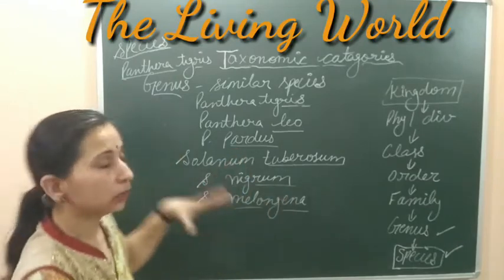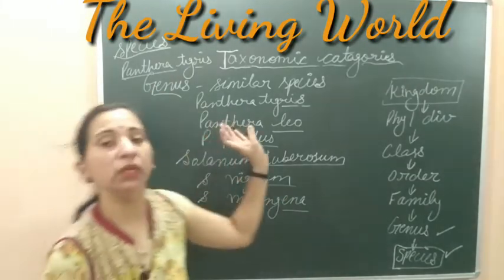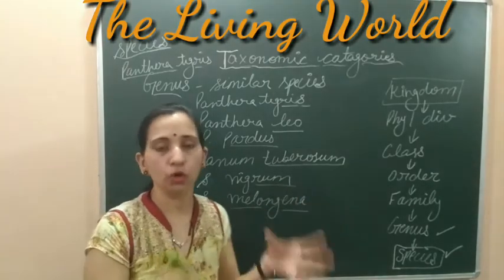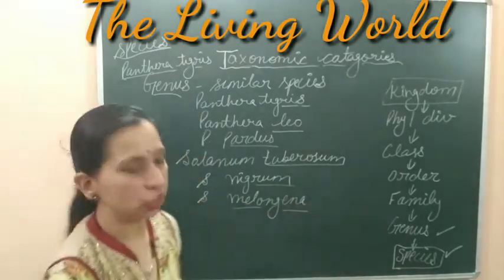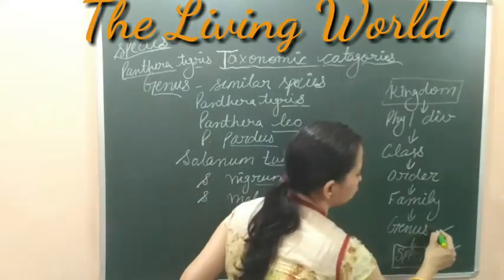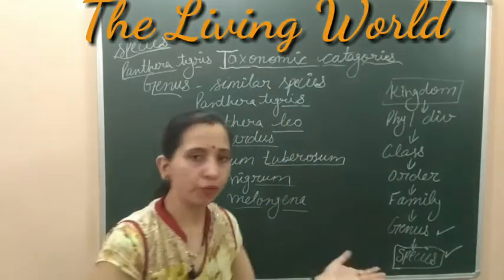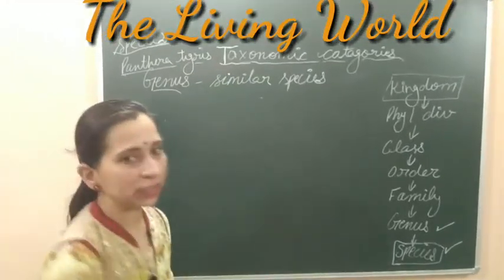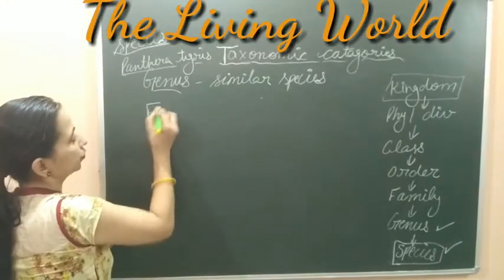So we can say that the genus is a group of similar species, in which many similar species are grouped together into one genus. So here we discussed the genus. Now move forward to the next category, that is the family.